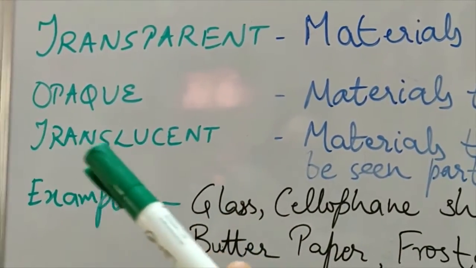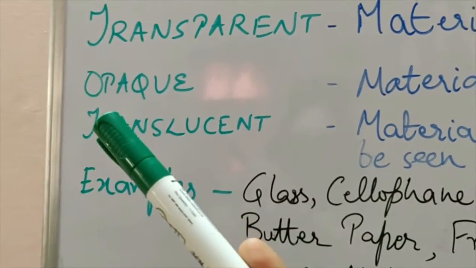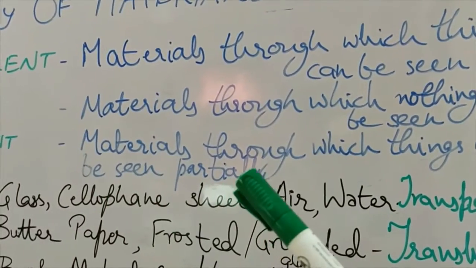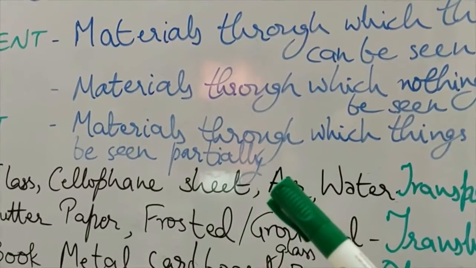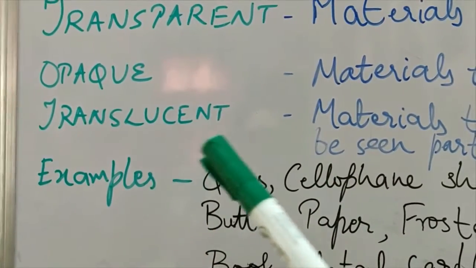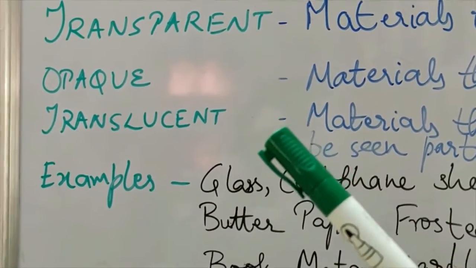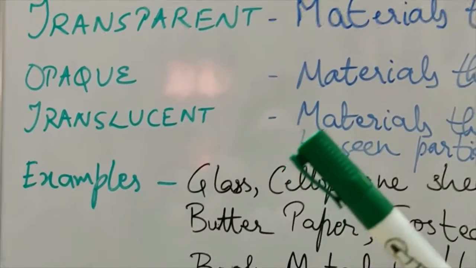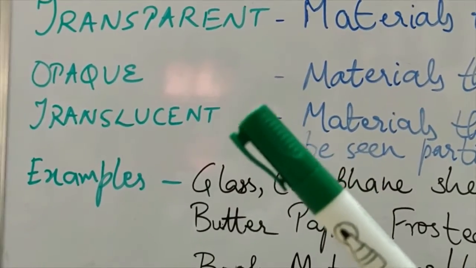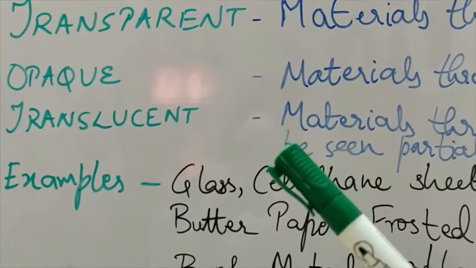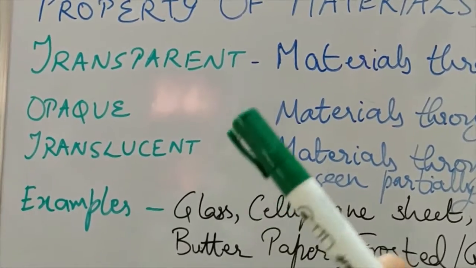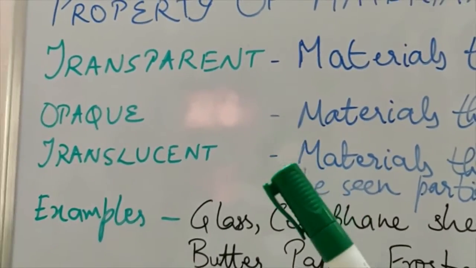Now next come to translucent material. Translucent material means any material through which things can be seen partially. It means it allows something to be seen and something not to be seen. So in a translucent material, light will pass through it, but not all of it. Some amount of light will pass through it. So it will allow some of the material which is kept inside the container or across it to be seen.